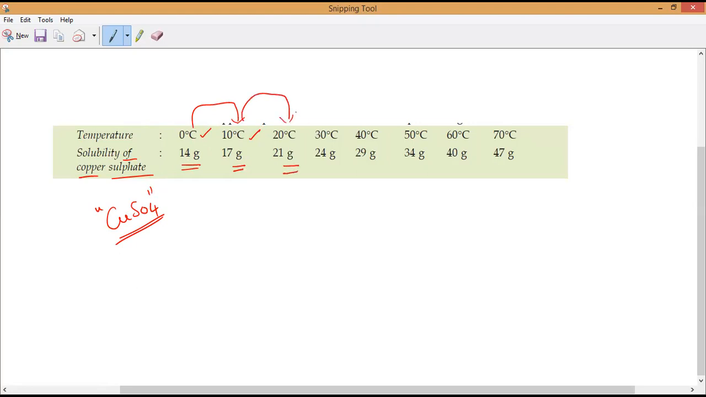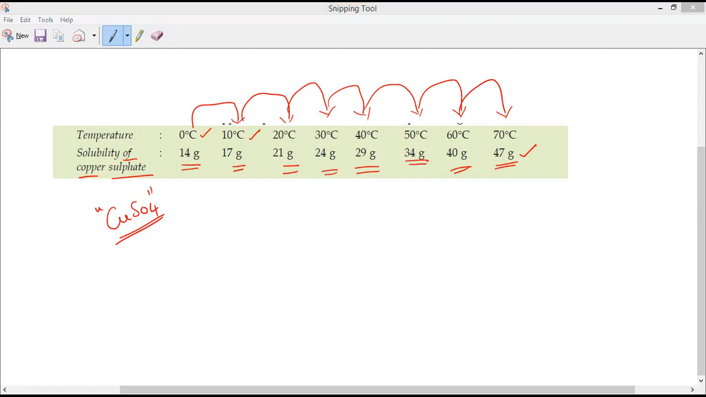We can dissolve 21 grams. 20 becomes 30, 24 grams. 30 becomes 40, 29 grams. 40 becomes 50, 34 grams. 50 becomes 60, 40 grams. And at 70 degrees, what is the maximum we can dissolve? 47 grams.